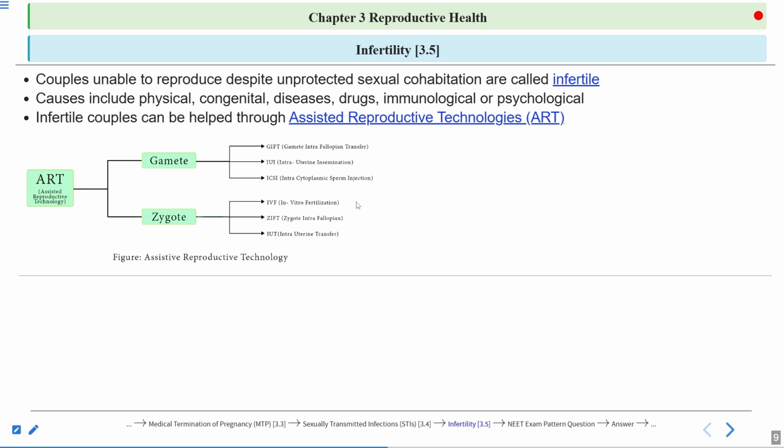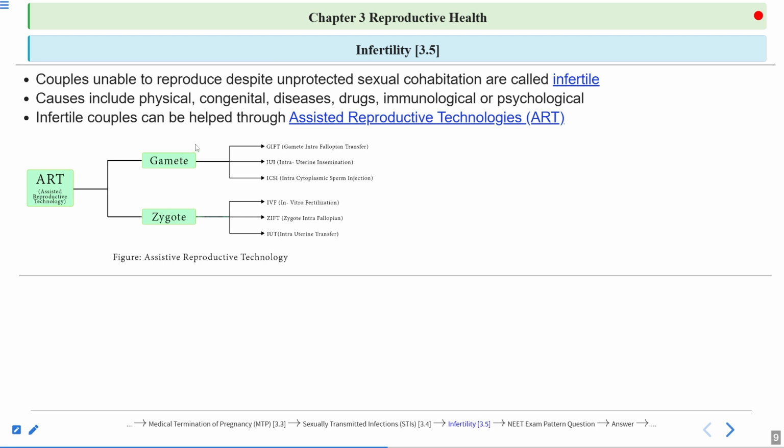From the zygote, an embryo is formed, and then this embryo is transferred into the female genital tract. This embryo is transferred by 2 ways, ZIFT and IUT. In ZIFT, the embryo is transferred into the fallopian tube. In IUT, the embryo is transferred into the uterus.